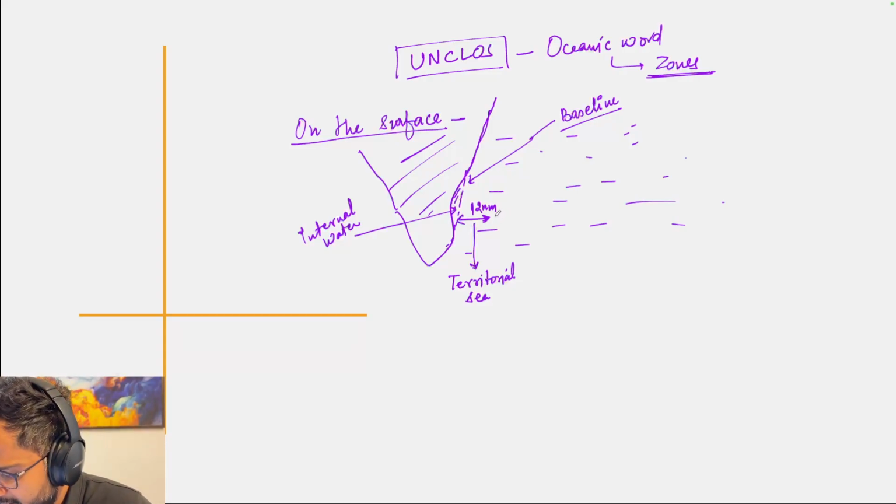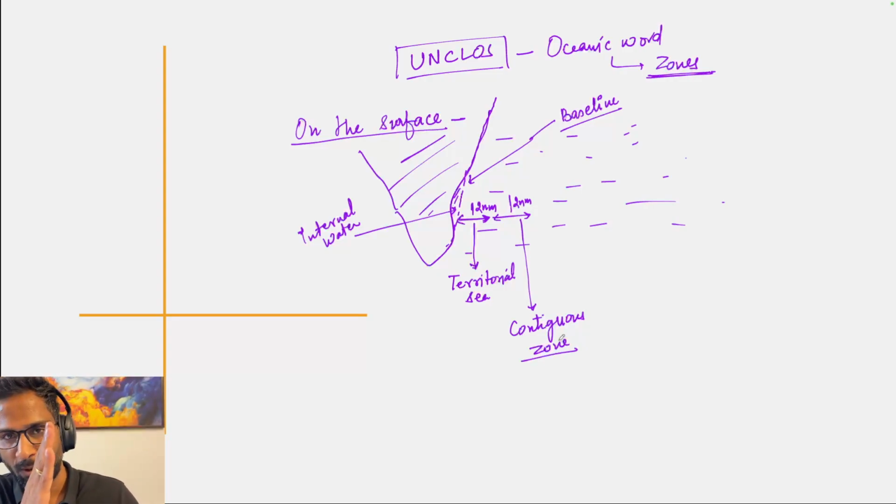Then the next 12 nautical miles is called the contiguous zone. So if you look from the baseline, the contiguous zone starts from 12 nautical miles to 24 nautical miles.